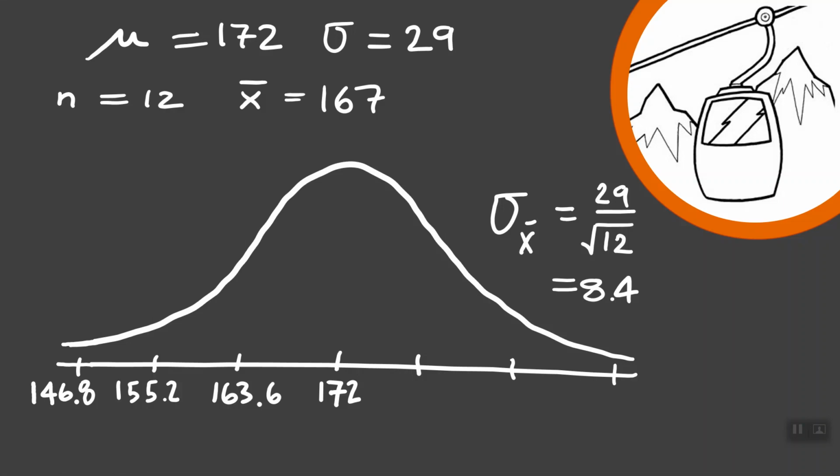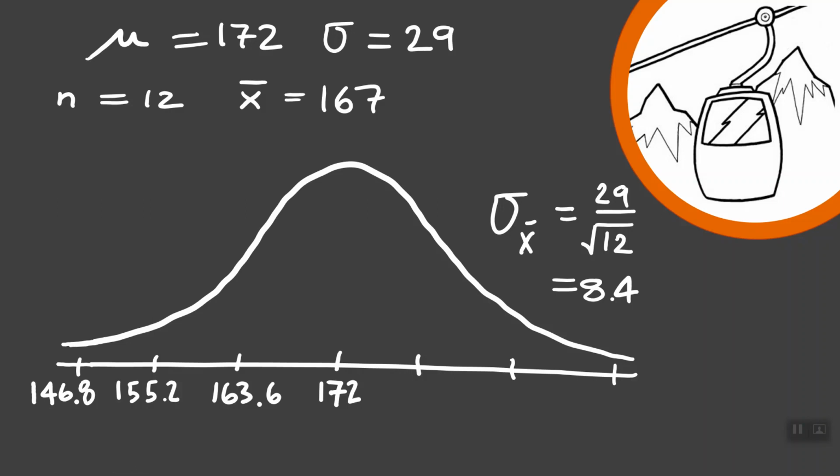would exceed 167 pounds. So I drew a bell curve to find this probability, and I knew that I could put 172 underneath the center. The mean of the population will be the mean of the sampling distribution. We saw that in some of our prior videos. Also, we know that we have to modify the standard deviation.